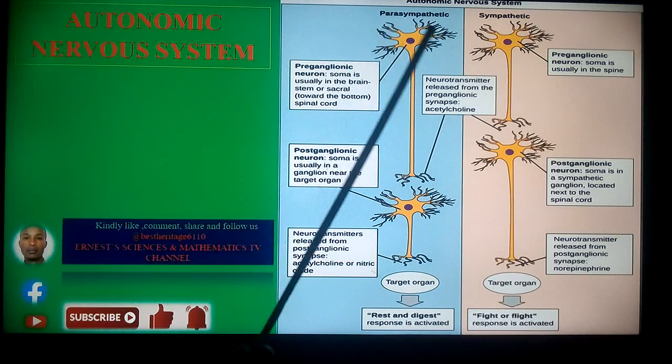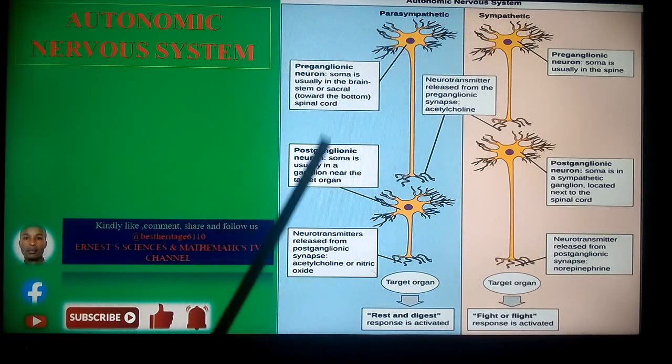So this is basically a summary of the autonomic nervous system, which we regarded as an involuntary response that is involved in regulation of the body's involuntary responses and relaying information to various organs of the body. So therefore, I hope that this is going to assist us, in collaboration with other videos, in trying to map out how this specific nervous system, the human body system, works.